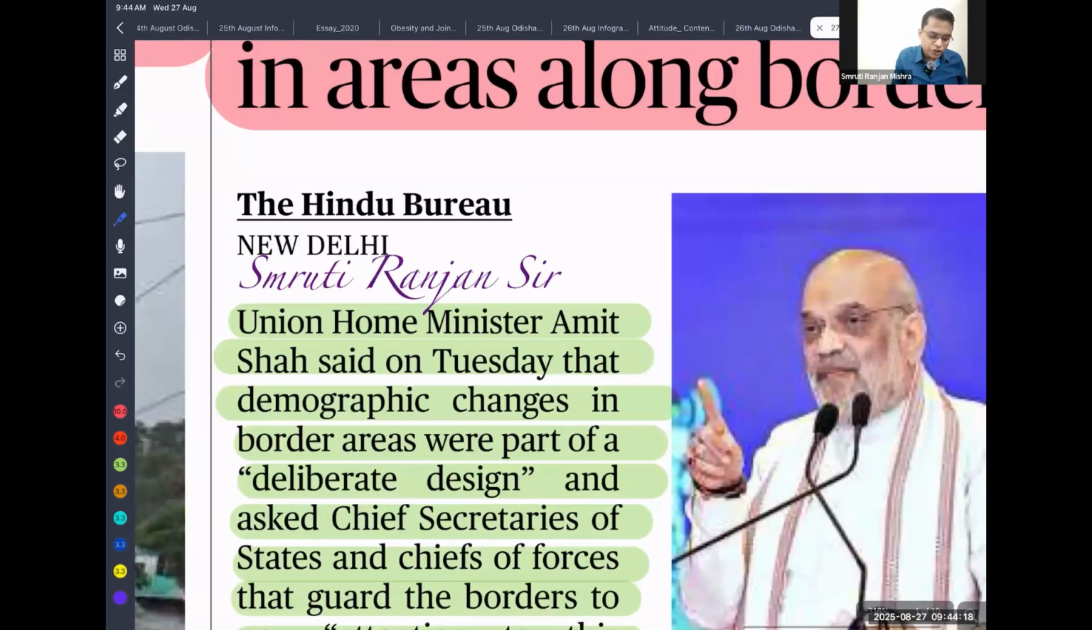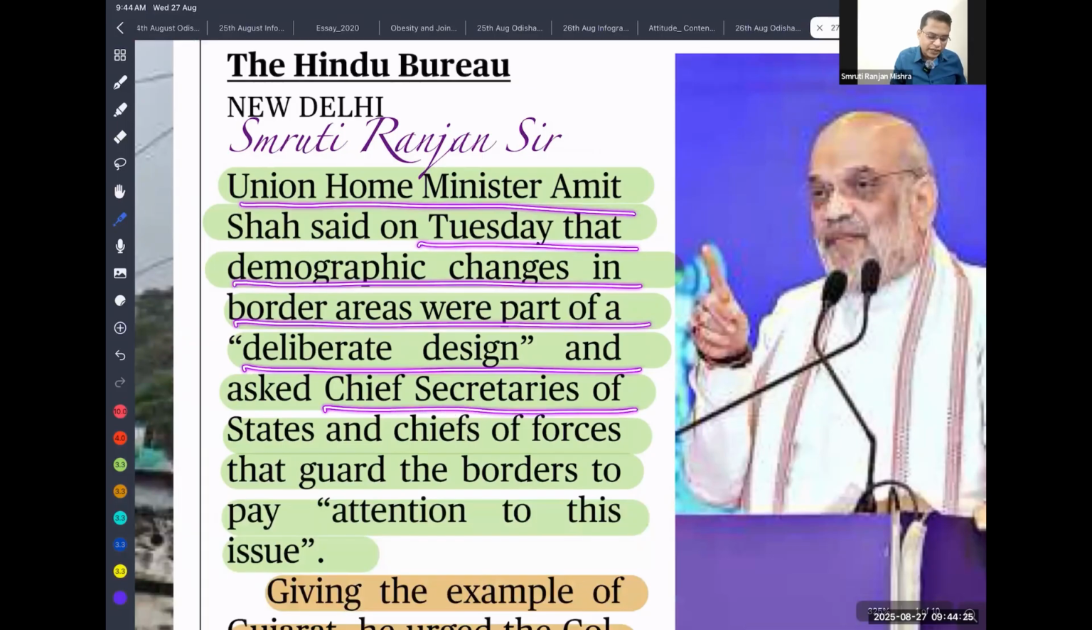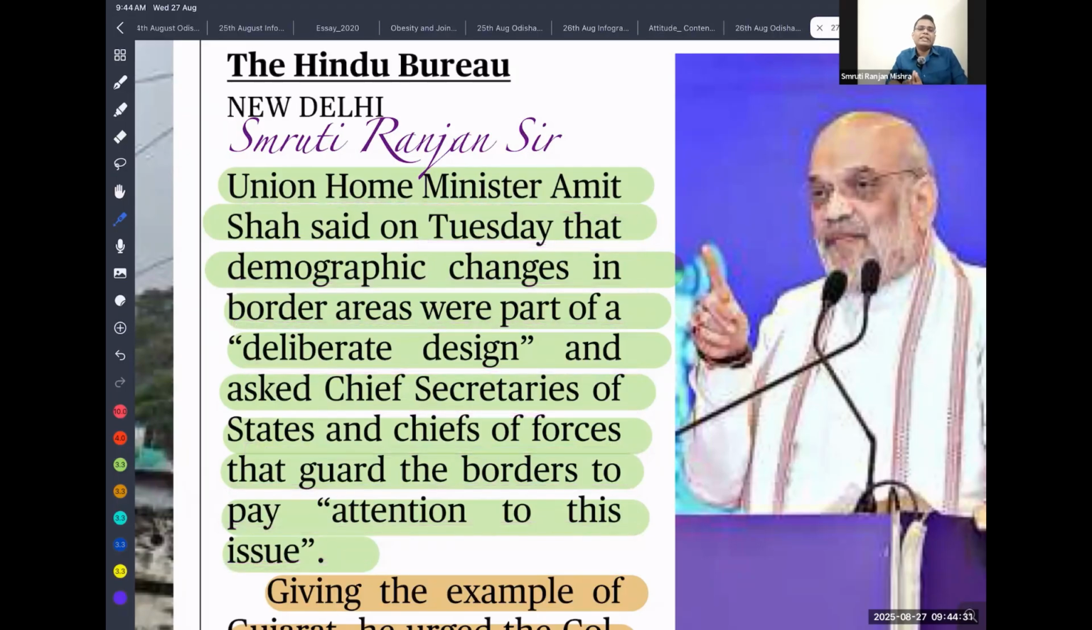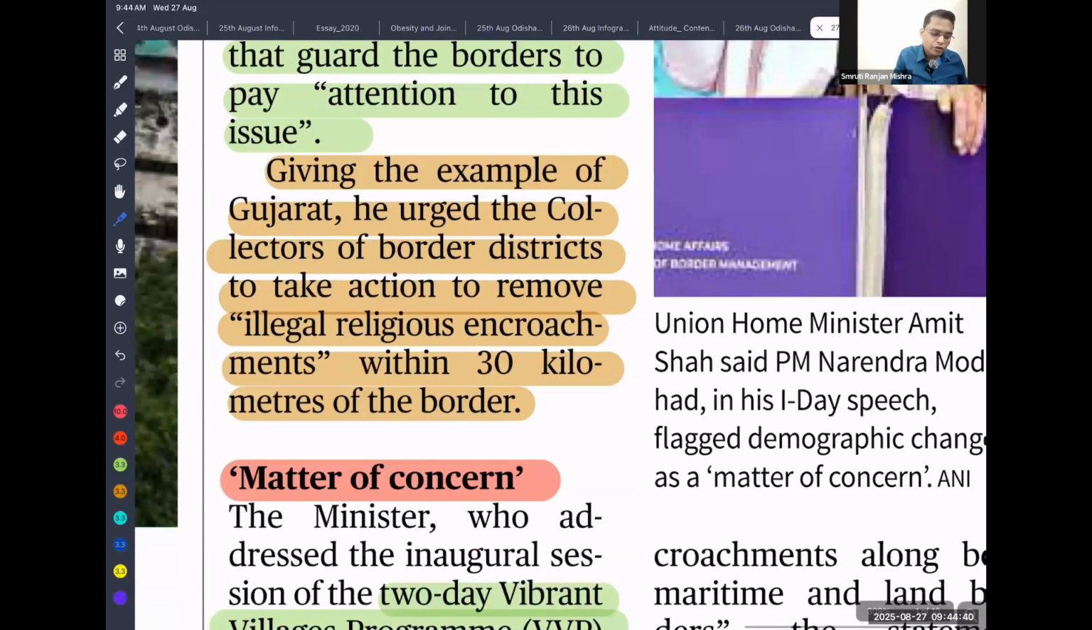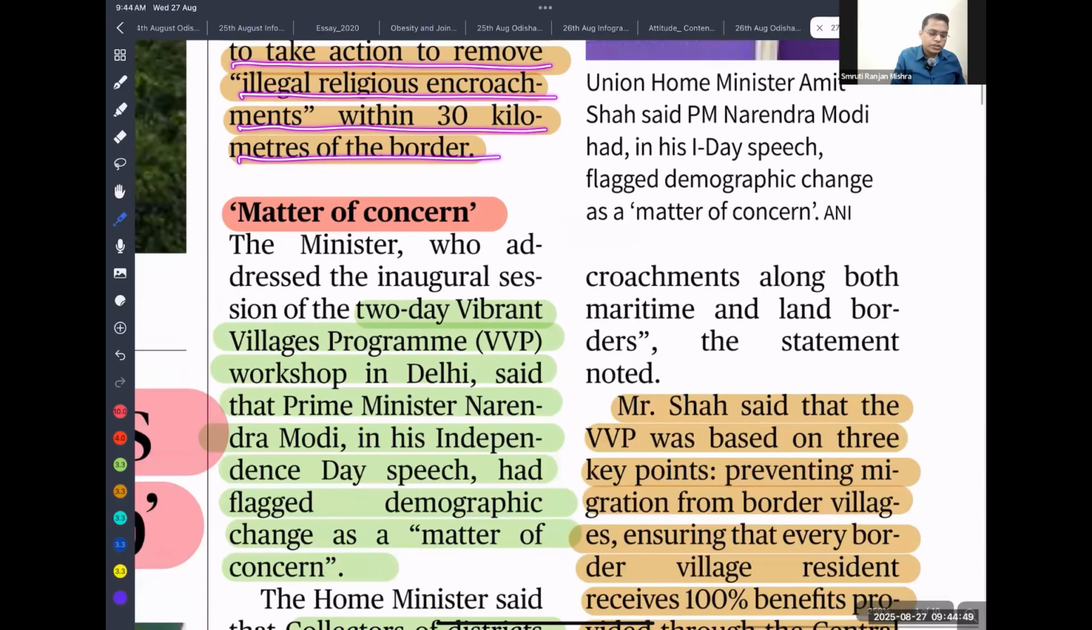Union Home Minister Amit Shah on Thursday said that demographic changes in border areas are part of a deliberate design, and asked the Chief Secretaries of the states and the forces guarding the border to pay attention to this issue. We need to ensure that those guarding the border are very careful to prevent people from coming in and capturing land. We need to vacate them. Giving the example of Gujarat, he urged the collectors of border districts to take action to remove illegal religious encroachment within 30 kilometers of the border area. It's a matter of concern.